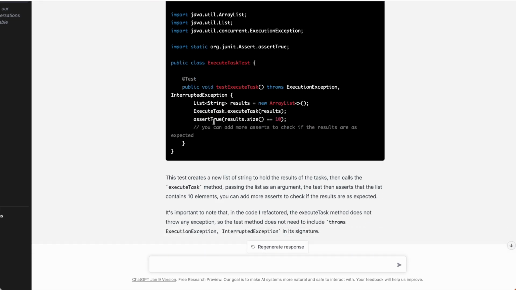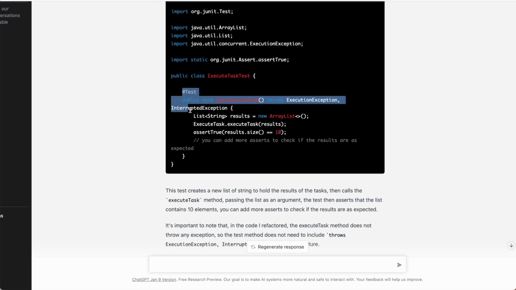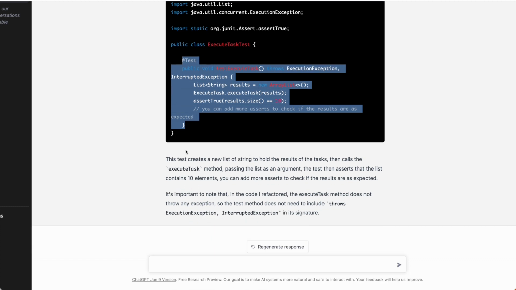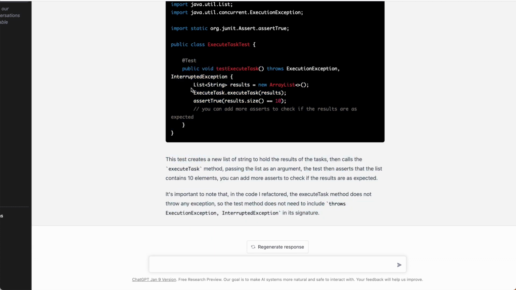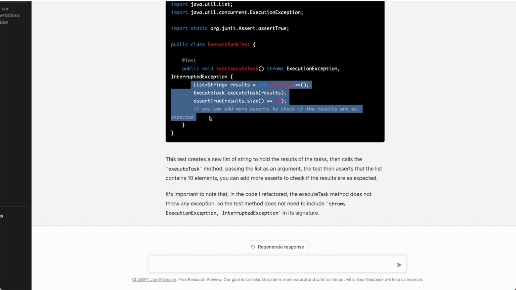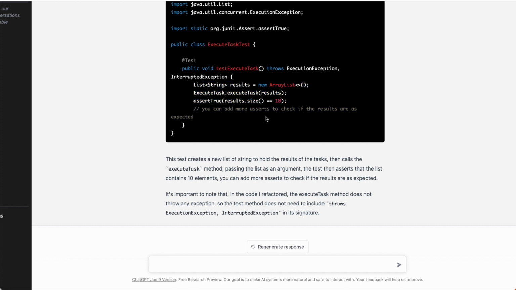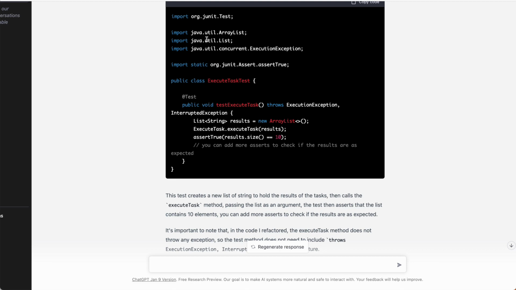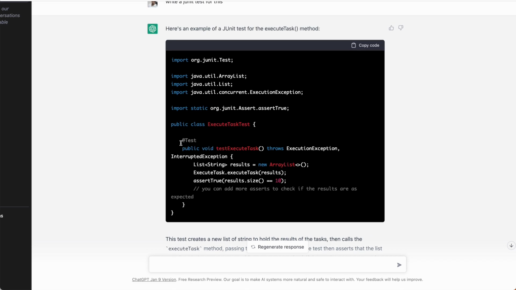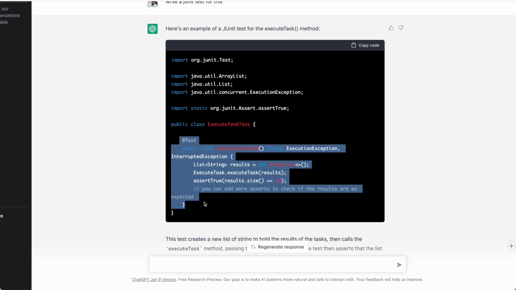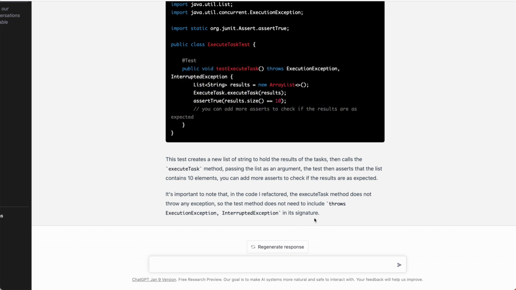So here, if you see, it has provided you the test for your class, and it has also explained what it does. Let me tell you that this is not the best way you can write your test, but everyone has their own preference of writing the test. But ChatGPT will definitely help you to identify the test cases and writing new tests, right? So let's say if you are new to this unit testing thing, you can take help from it. You can get some unit test samples and then explanation, and accordingly you can write your test, right? So yeah, this also is very helpful.